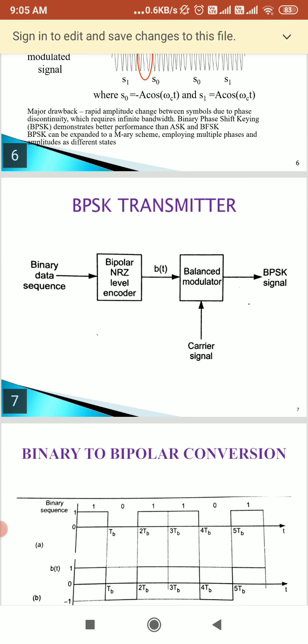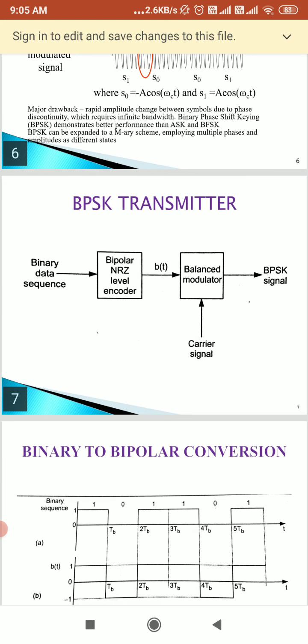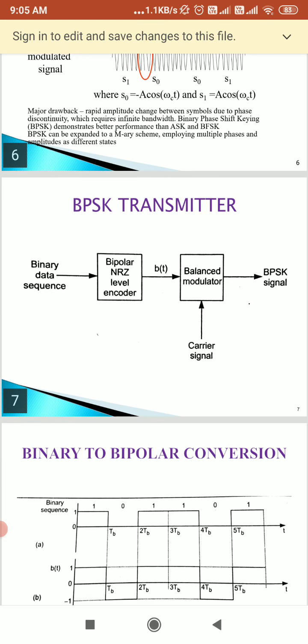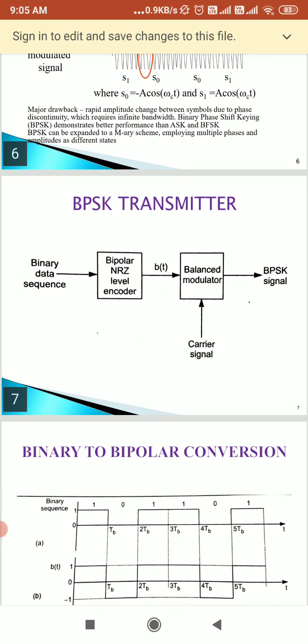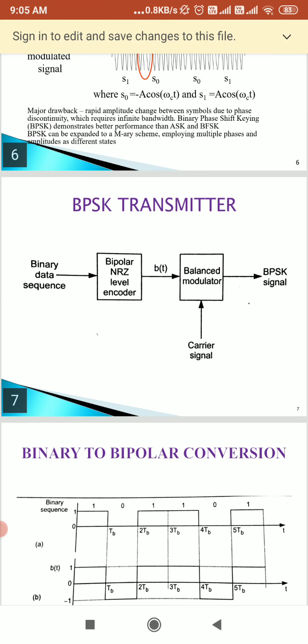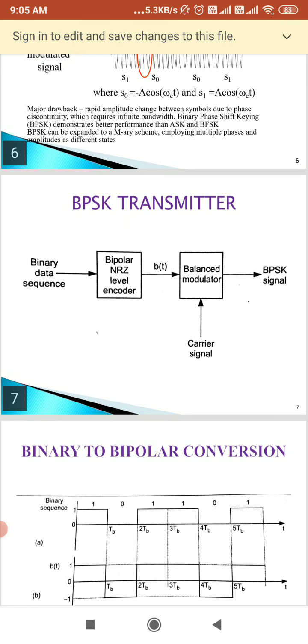So binary phase shift keying is a two-phase modulation scheme. We use zeros and ones. In binary phase shift keying, the zeros and ones in the binary message are represented by two different phase states in the carrier signal. If we take 0 degrees for binary 1, we take 180 degrees, or pi, for binary 0. So S1 of t represents 1 and S2 of t represents 0.